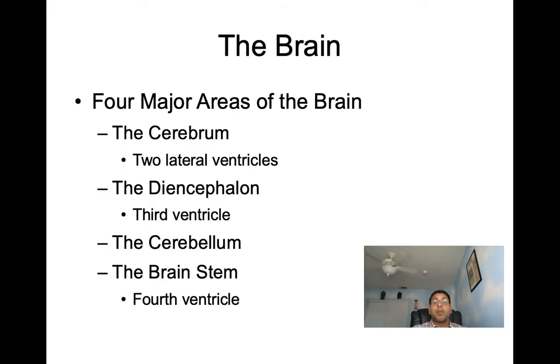So when we talk about the brain, we'll see it's not just one structure. There's 4 major areas of the brain. First, we have the cerebrum, which will have at its center the 2 lateral ventricles. And then we have the diencephalon, which will have the 3rd ventricle. And then the cerebellum and the brain stem. And we'll see the brain stem will have the fourth ventricle found in relation to it.